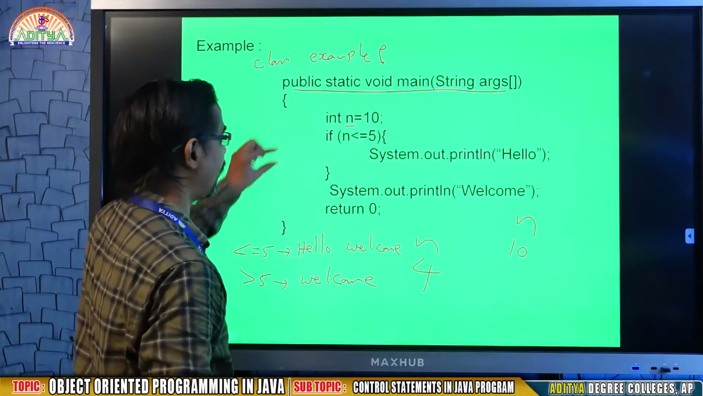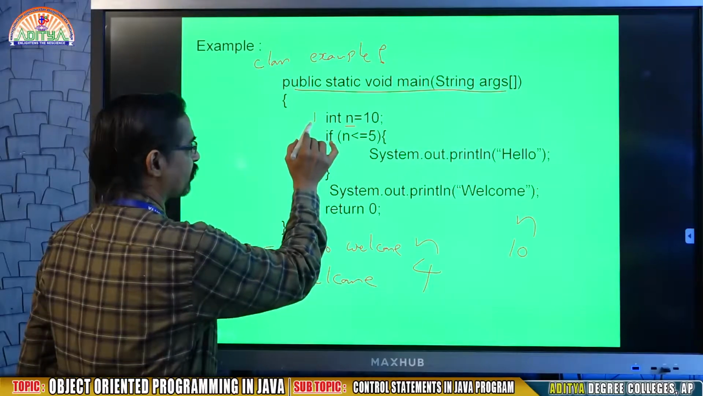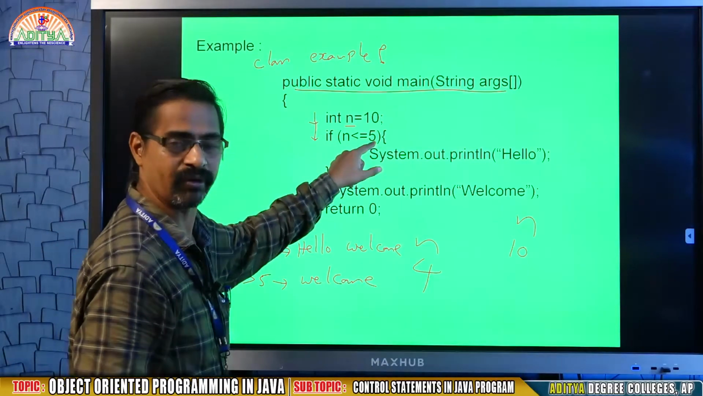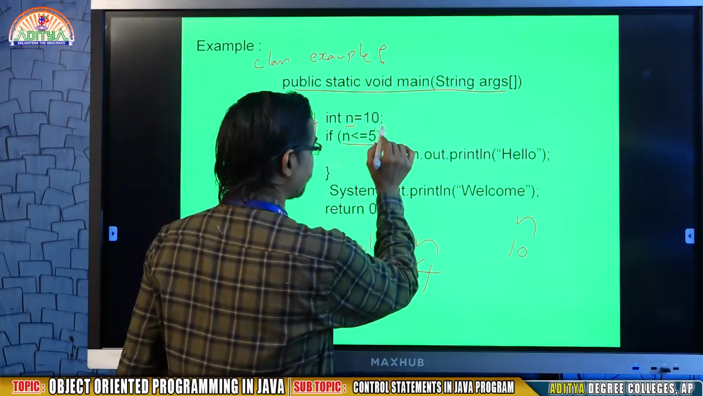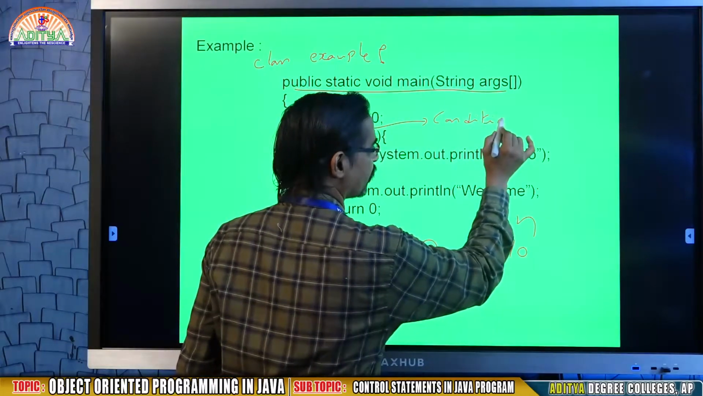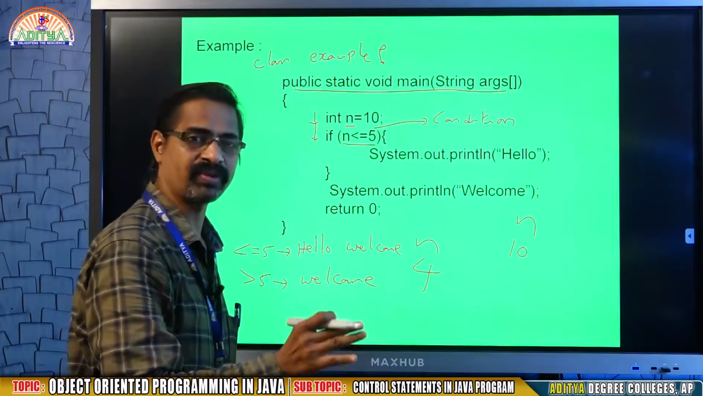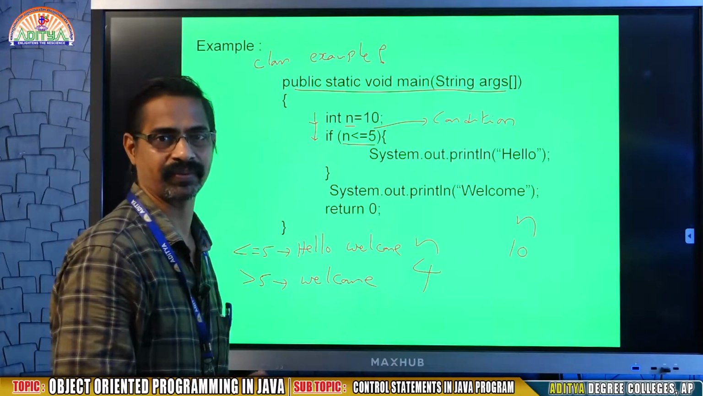So this is initialization. Now n value is 10. Coming to the second line, if n is less than or equal to 5, I told you this is called a condition. How do we create a condition? Using relational and logical operators. Relational operators mean less than, greater than, less than or equal to, greater than or equal to, not equal to.